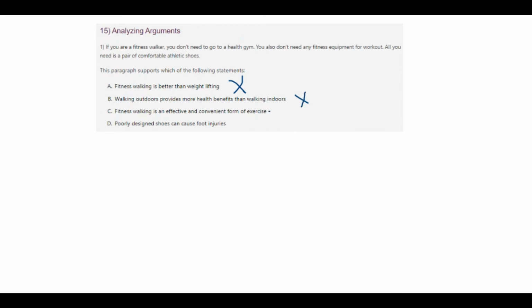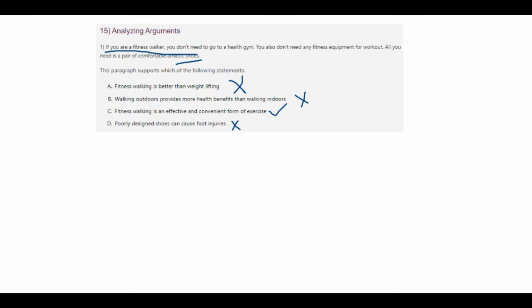Let's look at option C. Fitness walking is an effective and convenient form of exercise. Yes, this is related. If you don't need to go to a health gym, you also don't need fitness equipment to work out. All you need is a pair of comfortable athletic shoes, which means fitness walking is an effective and convenient form of exercise. Okay. Poorly designed shoes cannot cause foot injury.